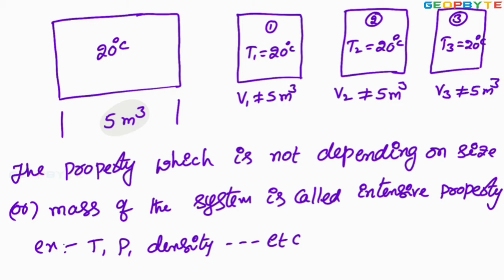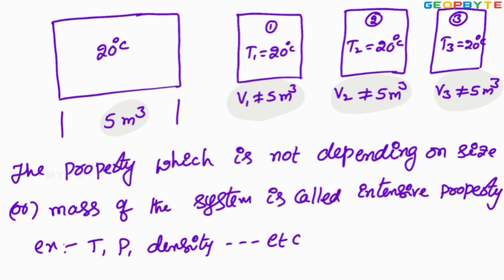That means when you change the size of the system, volume is changing. Since the volume is changing with the size or mass, that means volume is depending on the size of the system or mass of the system. Such a dependent quantity or dependent property is called extensive property.